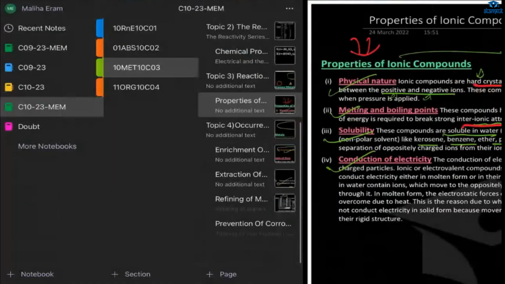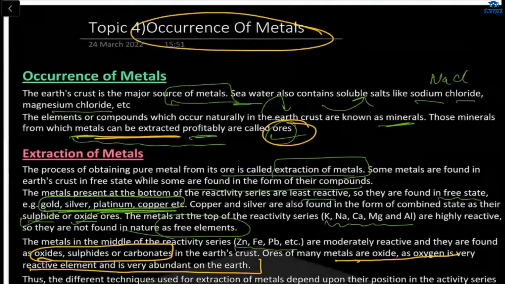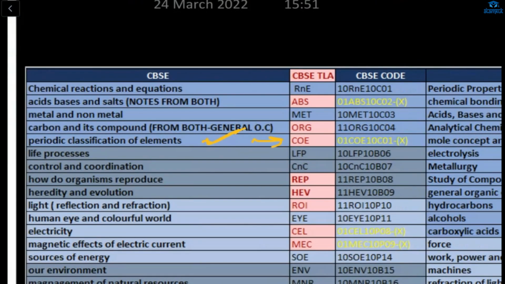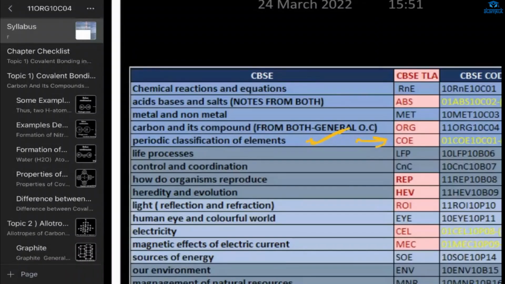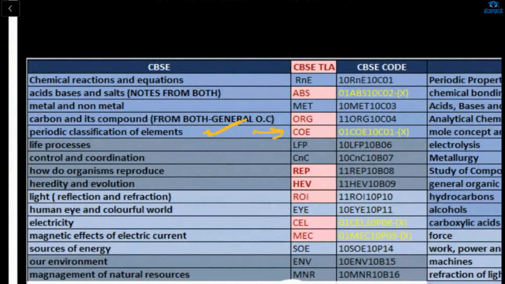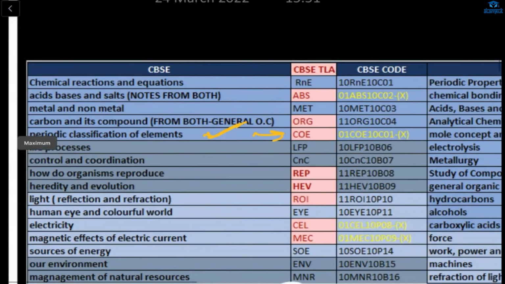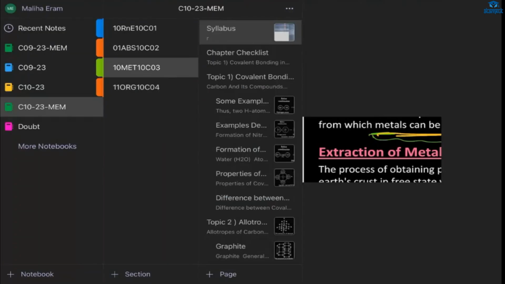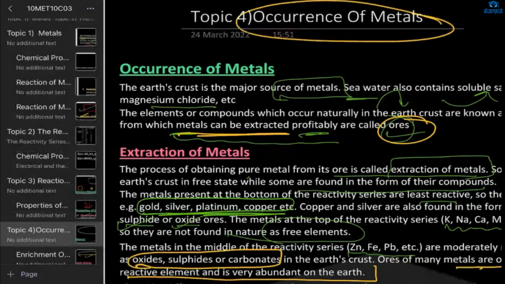Okay. Next is the occurrence of metals. This chapter, periodic classification of elements, is already removed from the CBSE syllabus. So from the next class, I'll start this one, carbon and its compounds. Understood?